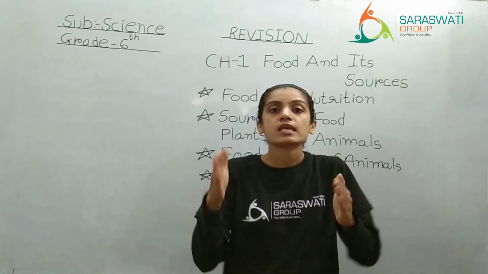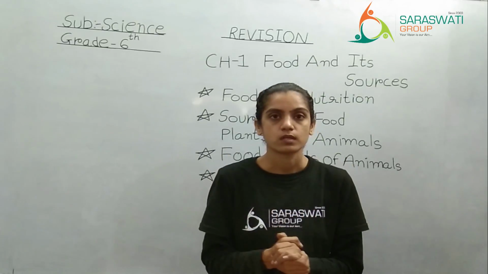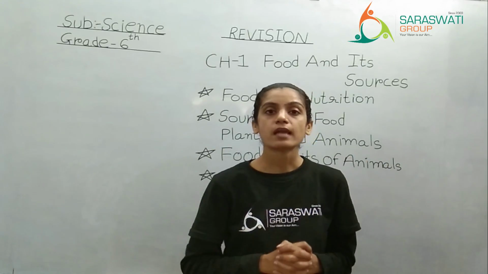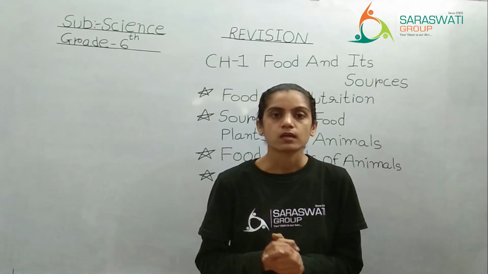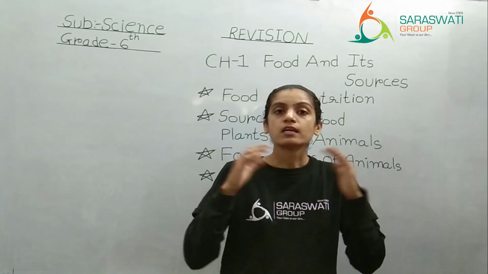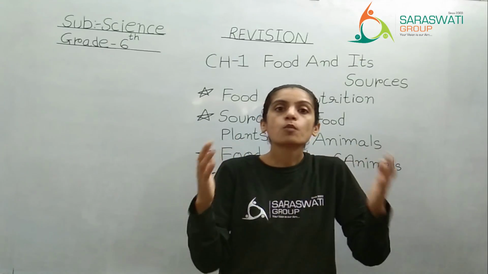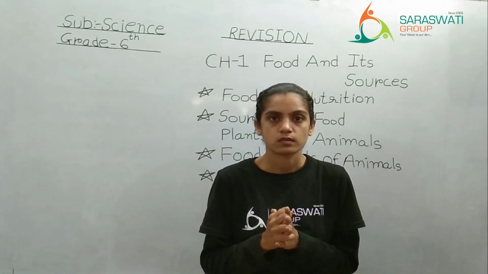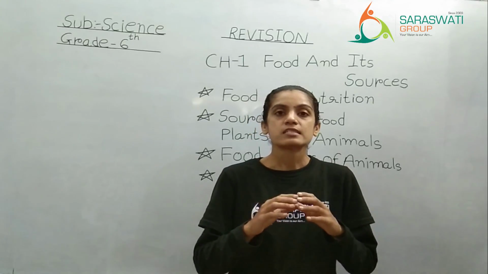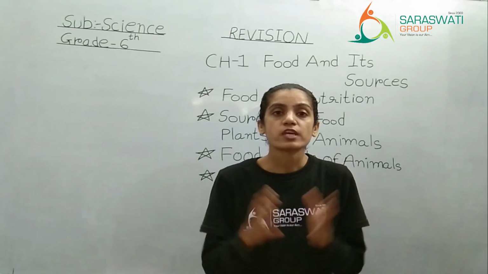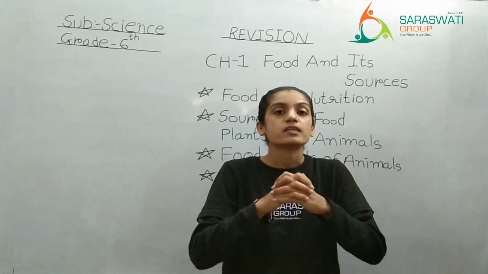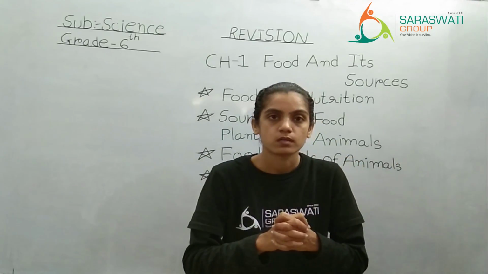But this chain is related with food. So this chain will be considered as what? Food chain. So kids, in nature, there are so many food chains going on. Too many food chains together are known as a food web.